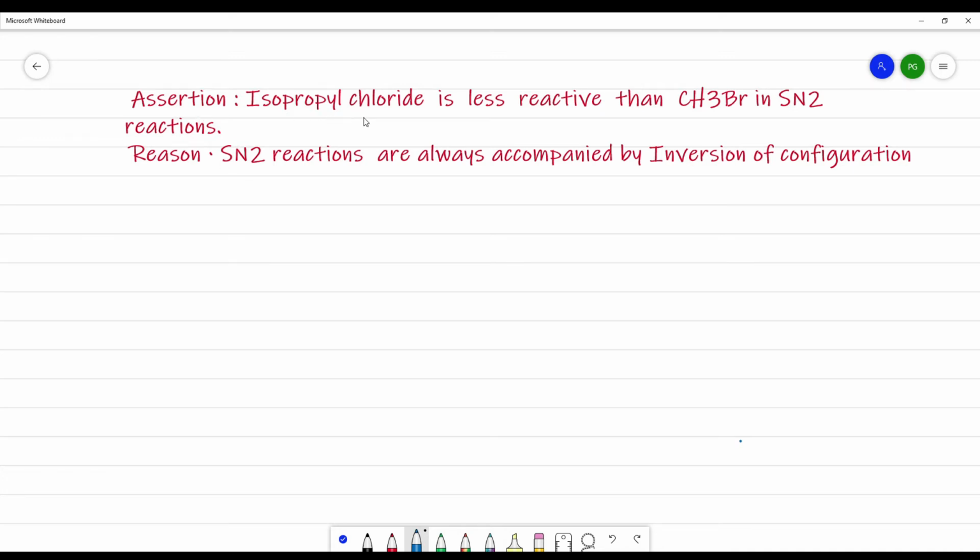Assertion is isopropyl chloride is less reactive than methyl bromide in SN2 reactions. And the reason given is SN2 reactions are always accompanied by inversion of configuration. So let us take the assertion first. What is isopropyl chloride?